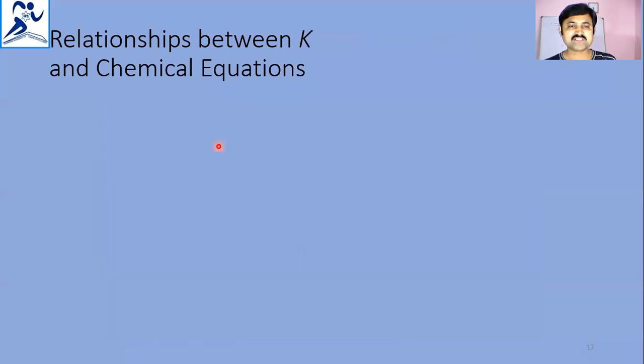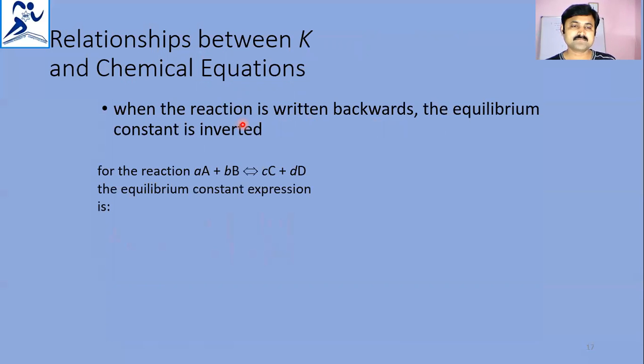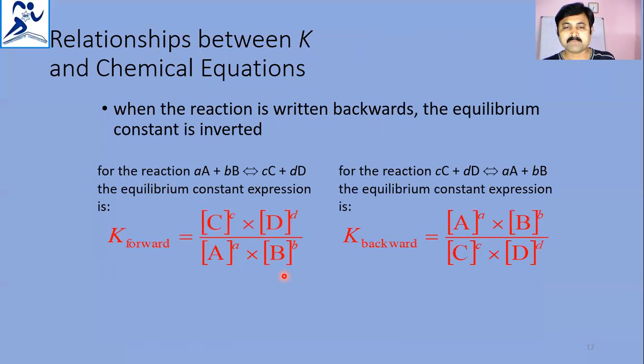Next, the relationship between K and equilibrium chemical equations. When the reaction is written backwards, the equilibrium constant is inverted. In the forward reaction, we have [C]^c [D]^d divided by [A]^a [B]^b. If this is reversed, what will happen to the backward equilibrium constant? The equilibrium constant will be the inverse of the forward one. So the backward constant is equal to 1 by the forward constant.